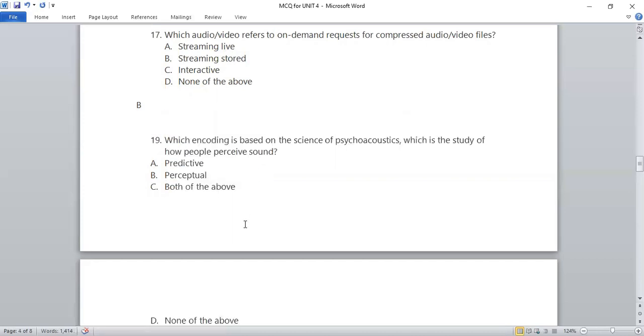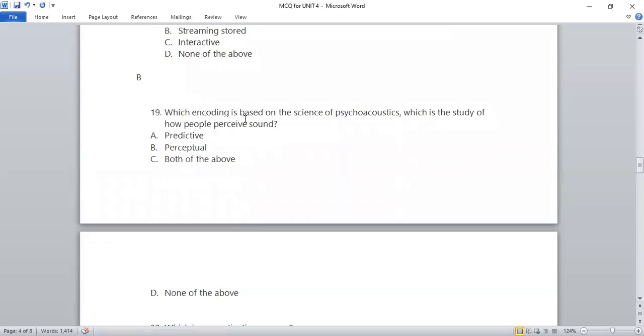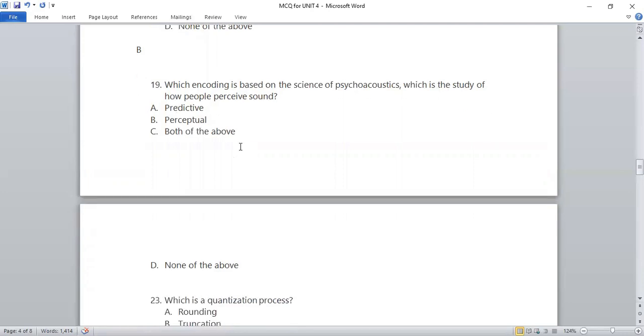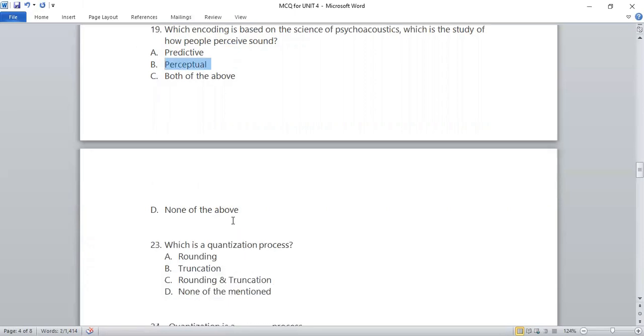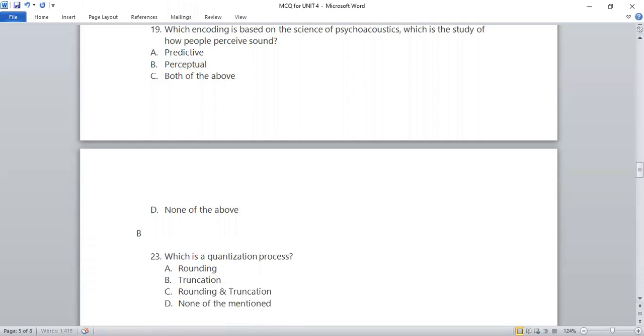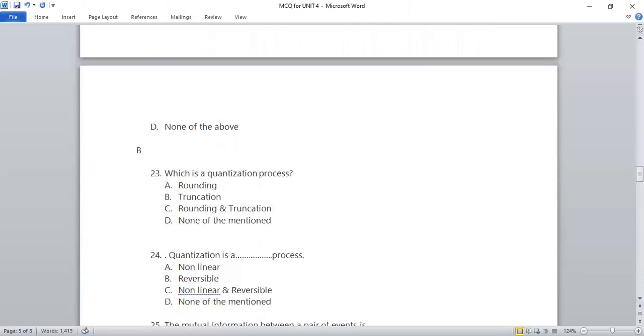Next question is, which encoding is based on the science of psychoacoustics, which is the study of how people perceive sound? So when we are talking about perceiving a sound, we are not talking about prediction. So our answer will be perceptual, right? This is the right answer. So B option is the right option for your answer.